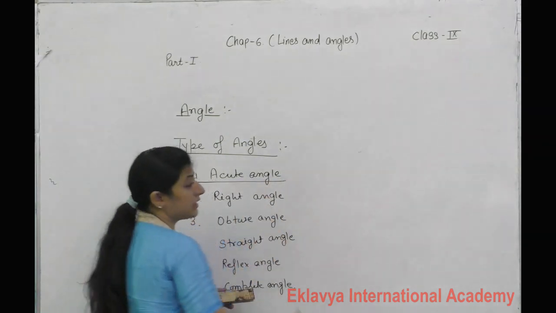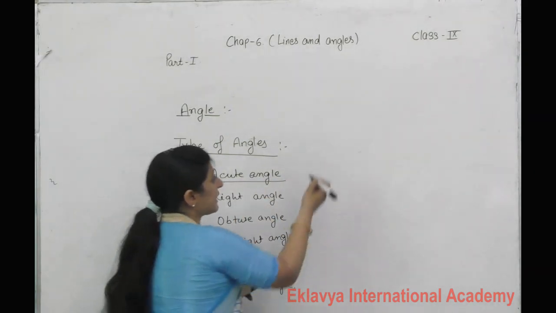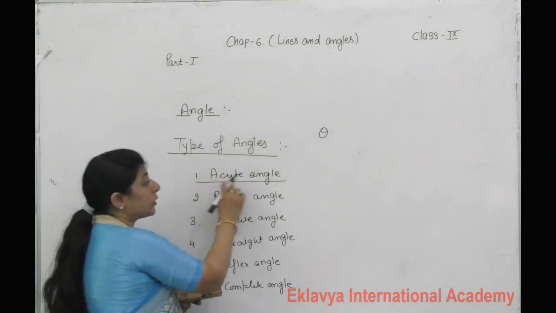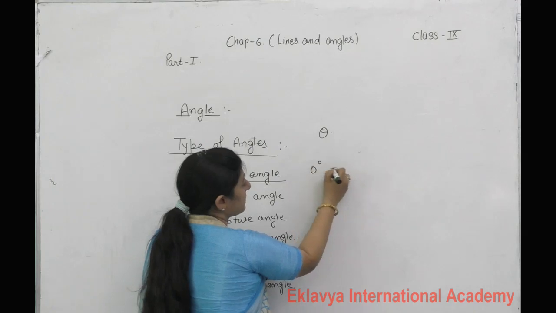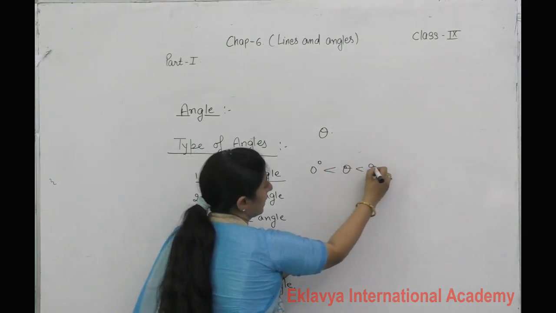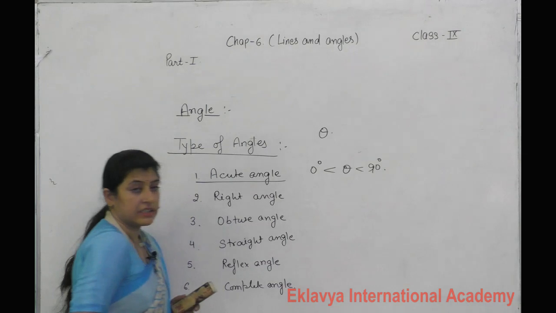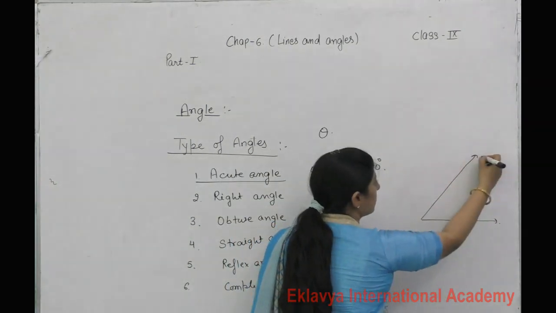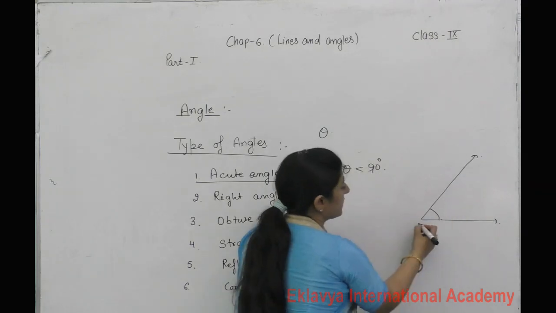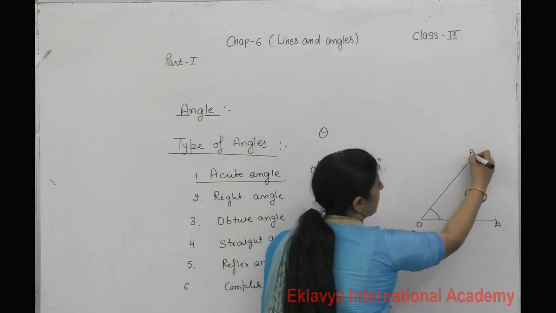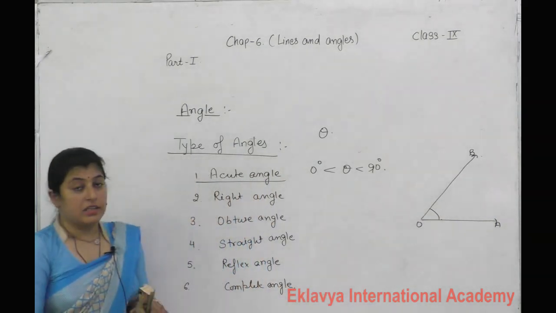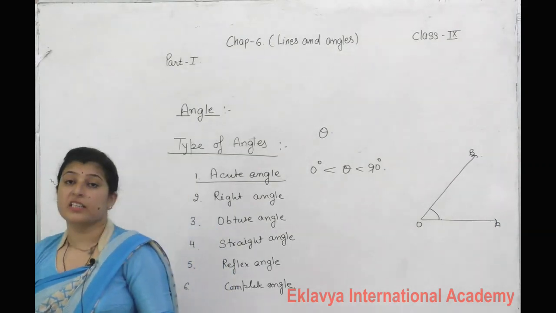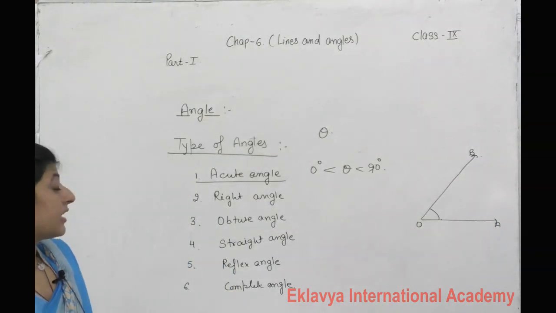Acute angle. An angle we basically represent by theta. An acute angle lies between 0 to 90 degrees. If any angle, suppose I take this one, it is an acute angle: greater than 0 but less than 90 degrees.